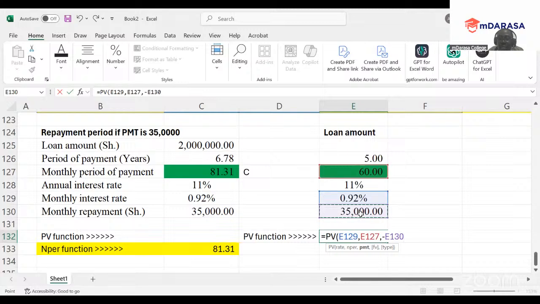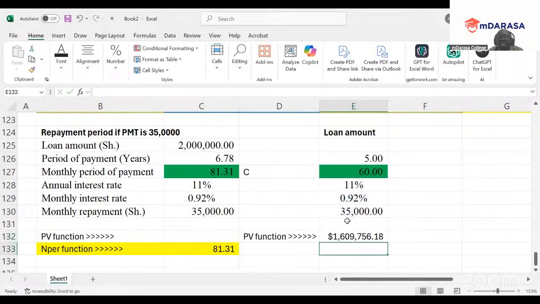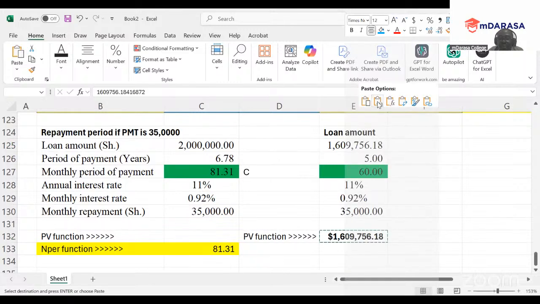Our future value, we don't have, because I need our present value. So once we have that, you just do enter. See, you have your value here directly. So that is what I'll be required to have. With a lot of confidence, we come and have this value here.